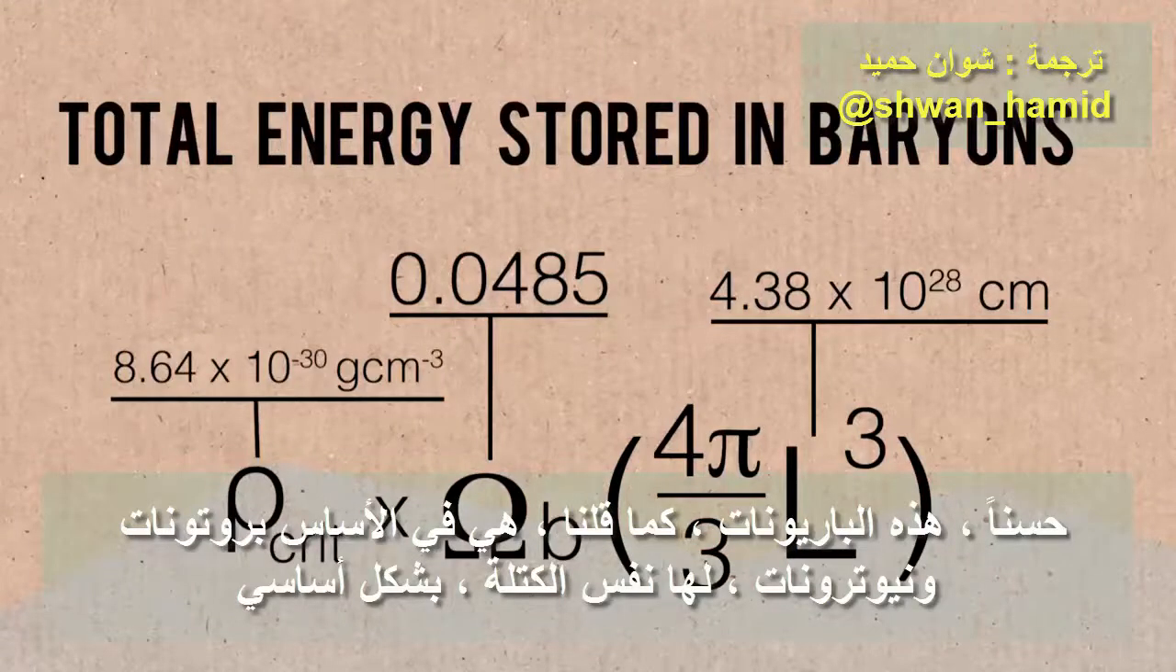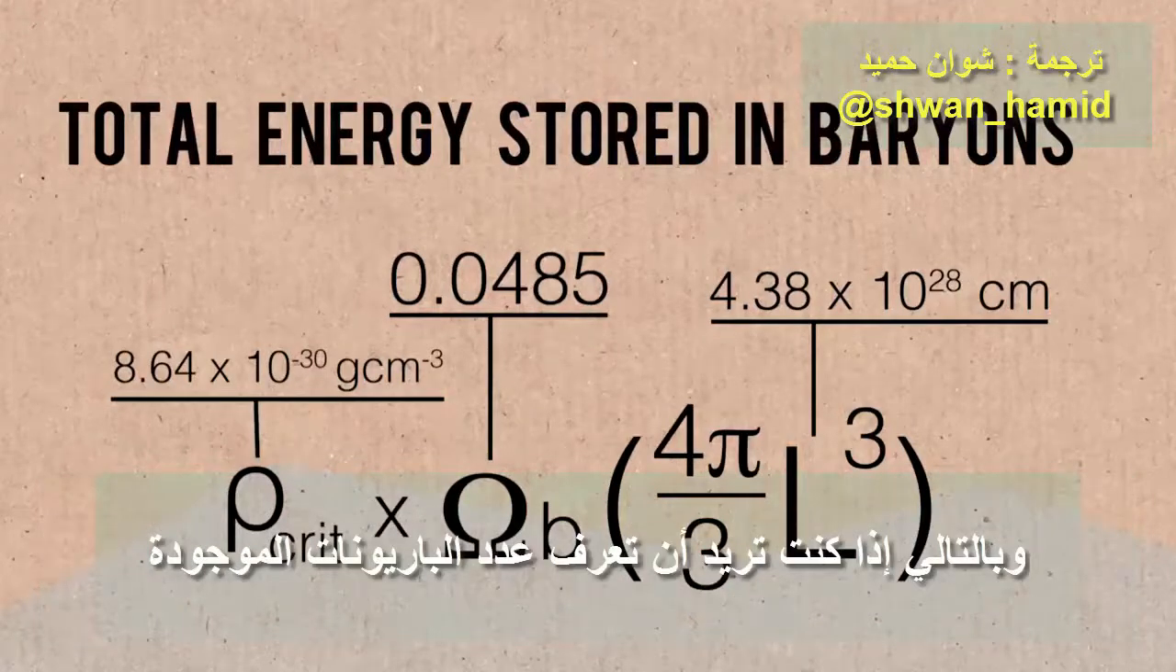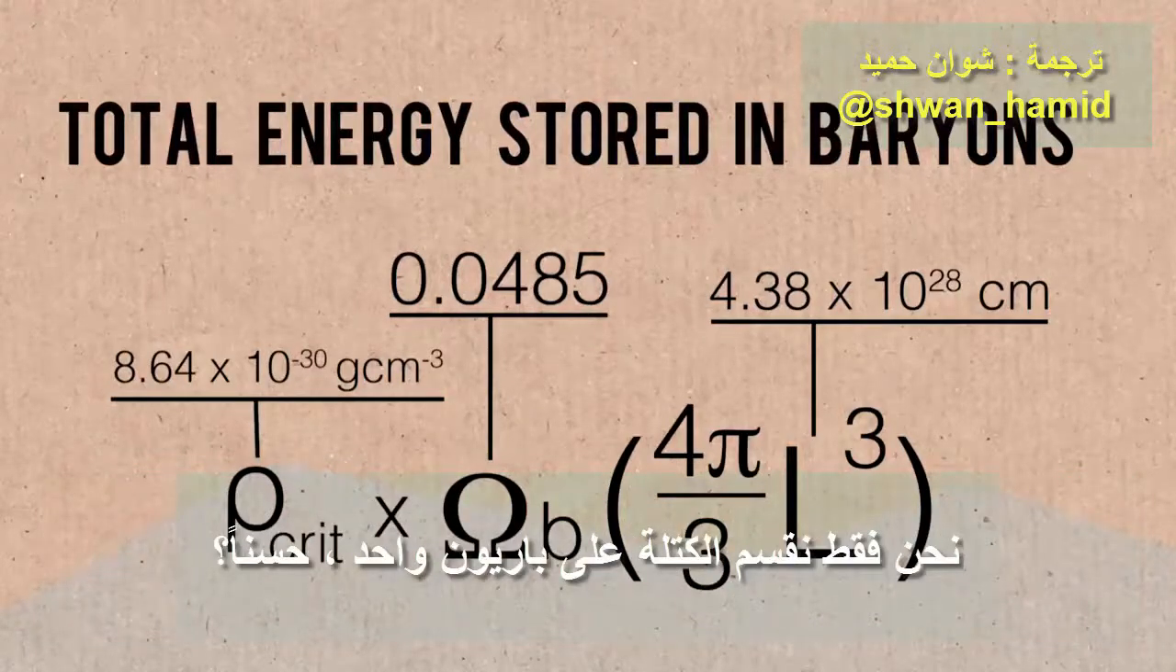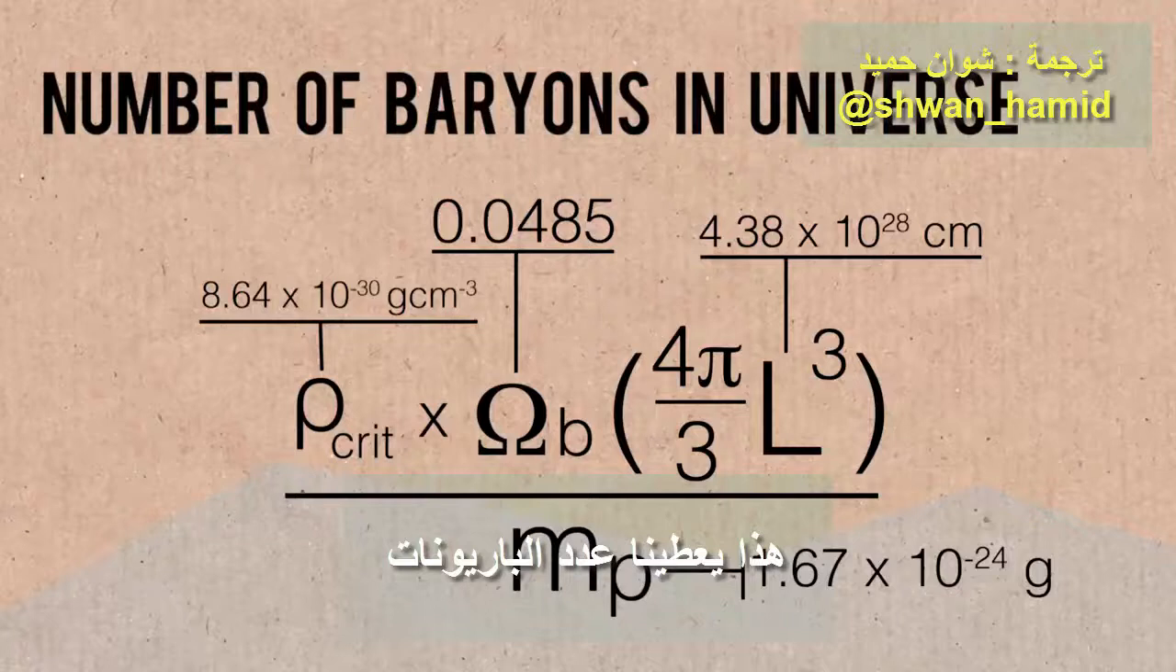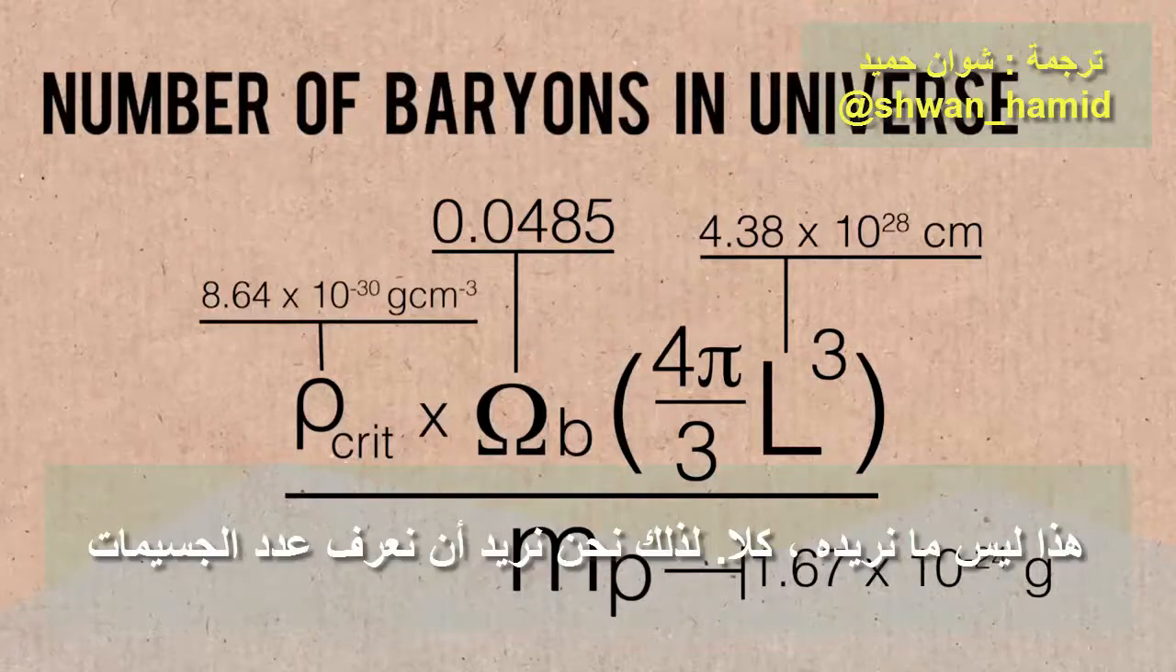These baryons, like we said, are basically protons and neutrons, which have essentially the same mass. So if you want to know how many baryons there are, we just divide by the mass of one baryon, the mass of the proton. And this gives us the number of baryons. That's not what we want, though. We want to know the number of particles.